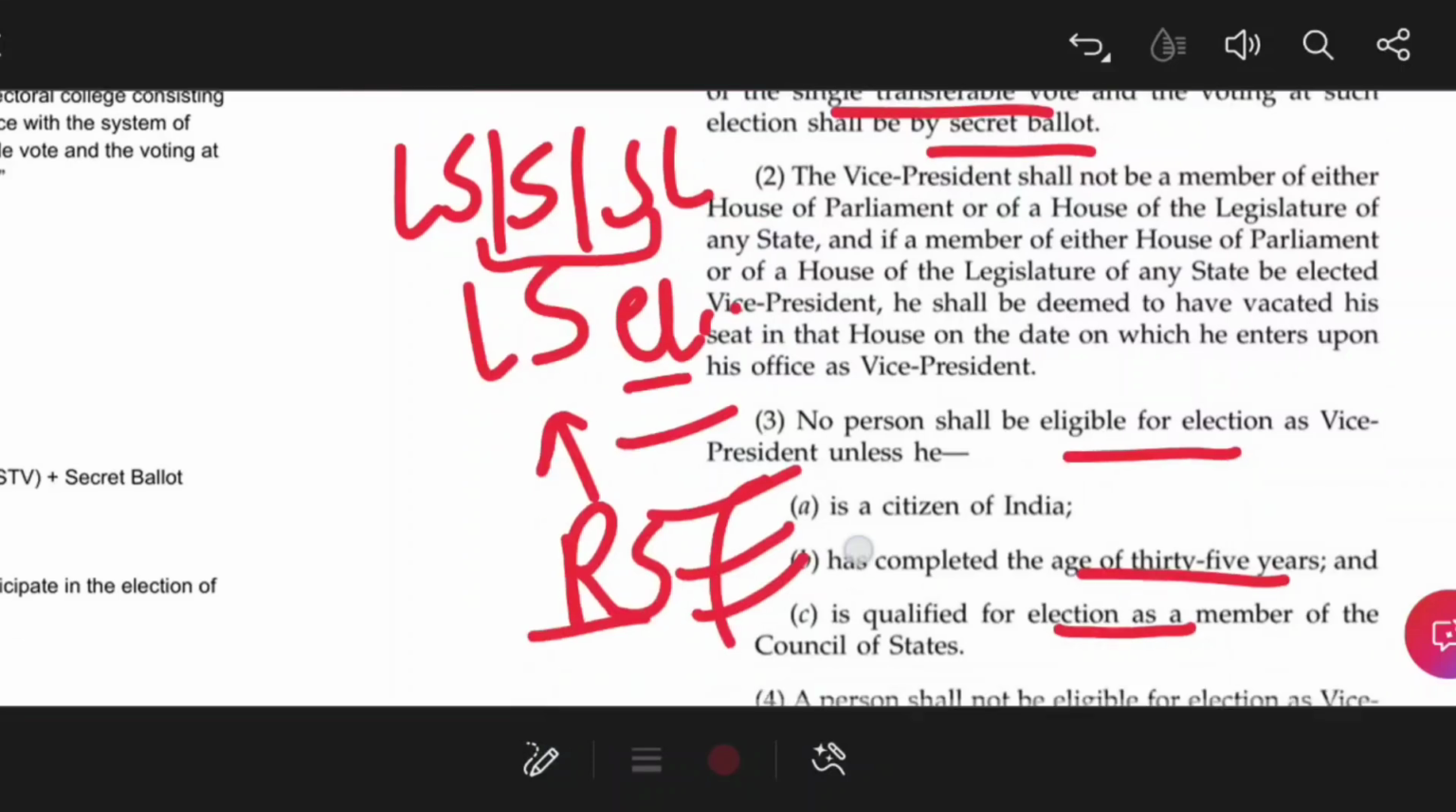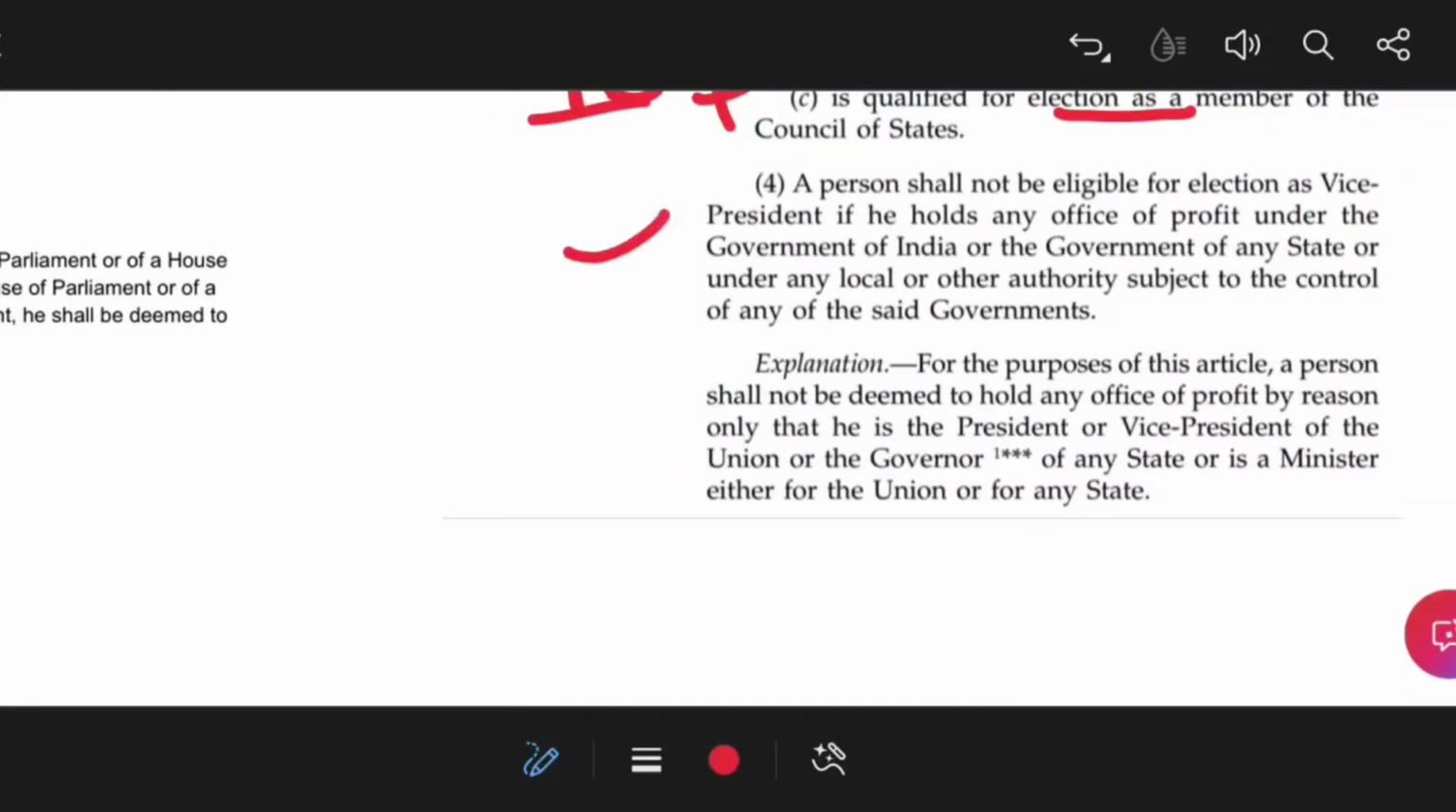Now clause 4 is about the office of profit. Suppose there is a person who wants to contest the election for Vice President. If he is serving under the state government or the central government or any authorities which are under the governments of India, these are offices that are considered offices of profit, and such persons are ineligible to contest the election for the Vice President or even the President.